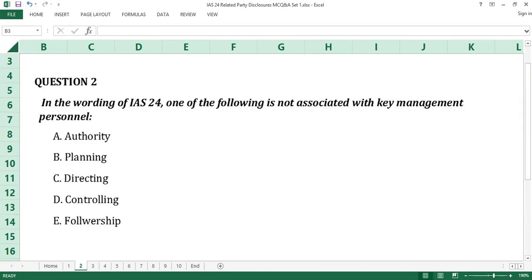Question number 2. In the wording of IAS 24, one of the following is not associated with key management personnel. A. Authority. B. Planning. C. Directing. D. Controlling. E. Followership. Time counts.